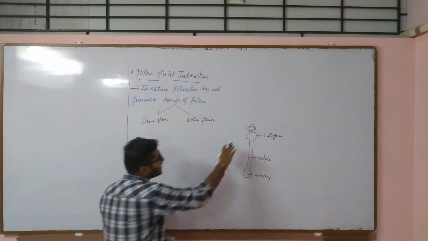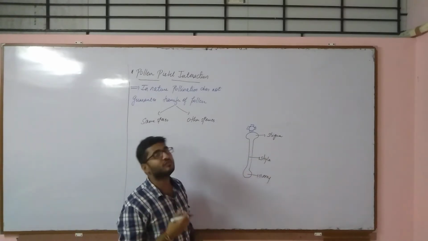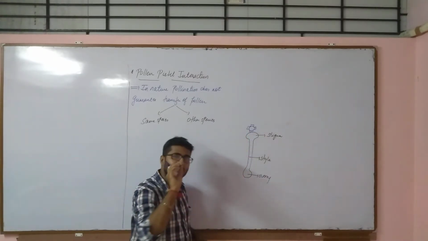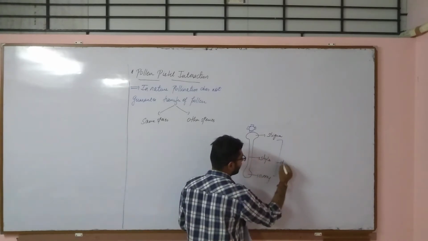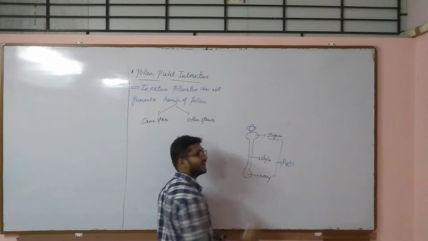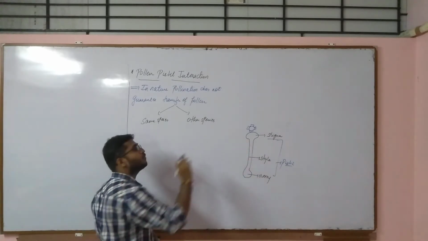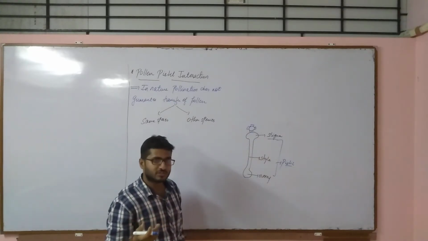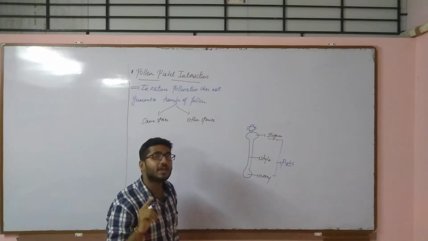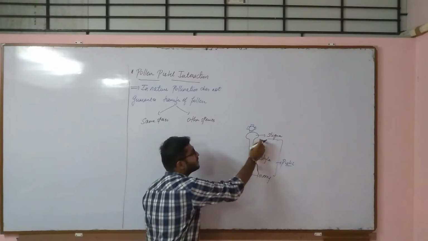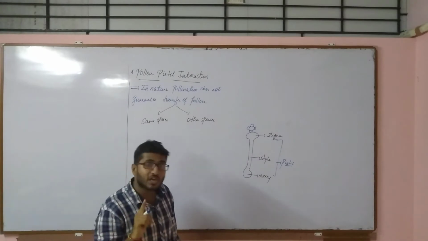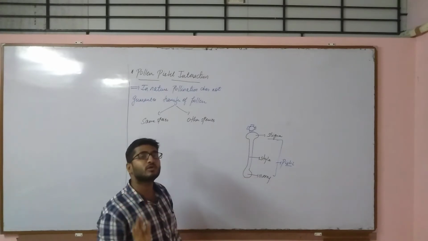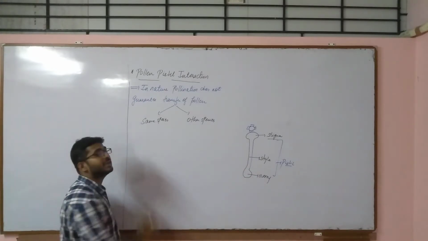Now pollen has reached the stigma. Now what is the fate of this pollen? Fate means what this pollen will do after reaching the receptive part of the pistil, that is the stigma. What will this pollen do next? Pollen will facilitate the formation of the pollen tube for fertilization, if, I am again repeating, if the stigma accepts that pollen. So stigma has the power. Stigma decides which pollen to accept, which pollen to reject.